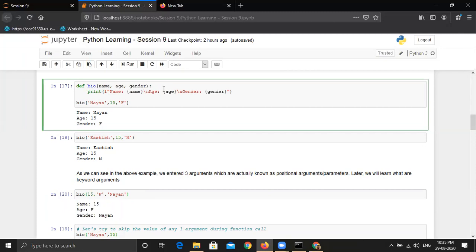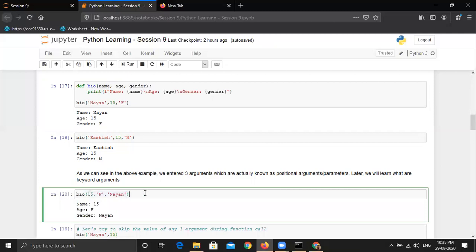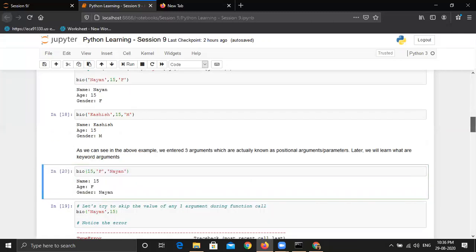So these arguments follow a position: 0th, first and second. If we jumble the values and pass 3 arguments, it will accept the values but produce undesired results. So is this concept of positional arguments clear? Yes. Awesome.